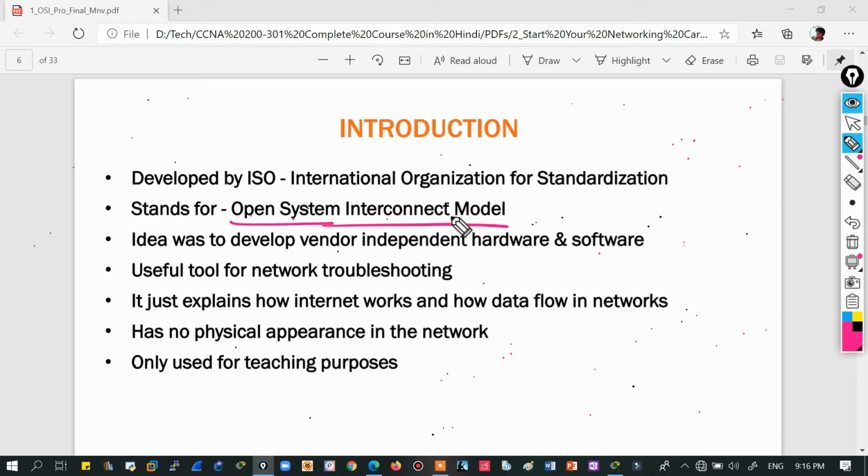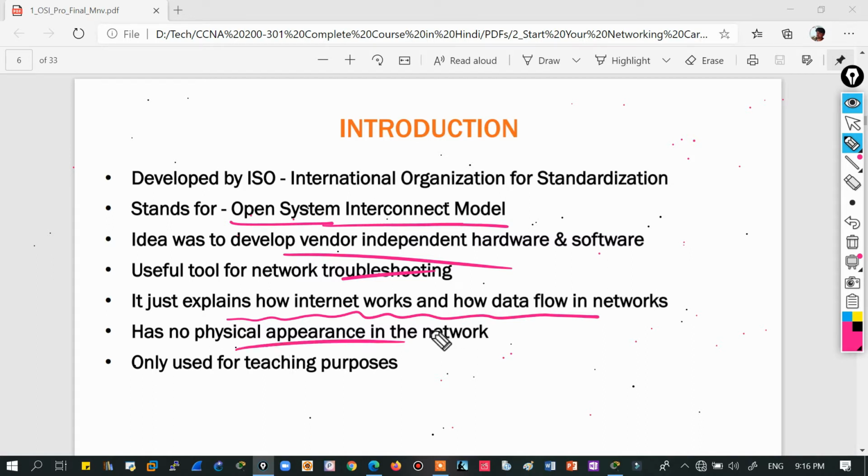Okay, so OSI stands for Open System Interconnection, and you will sometimes find this question in your interview or even in your online exam: what is the full form of OSI? There will be some different answers, and this is the right answer: Open System Interconnect or Interconnection Model, right? The idea was to develop vendor-independent hardware and software so that they could be used interchangeably in different networks. Troubleshooting we'll discuss later. It just explains how the internet works and how data flows, and we will understand this also.